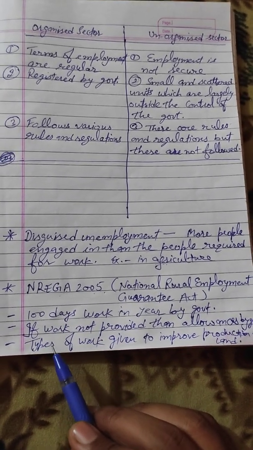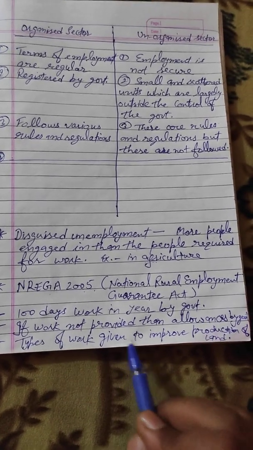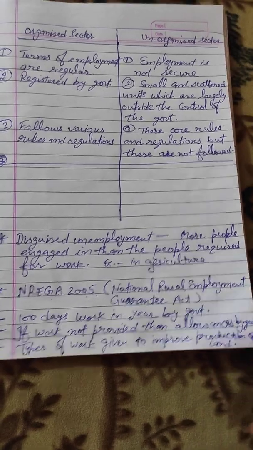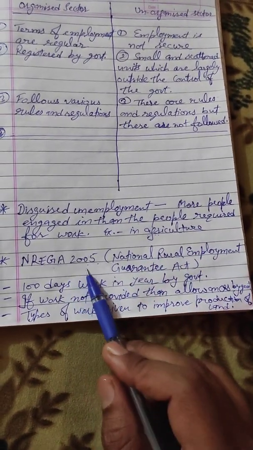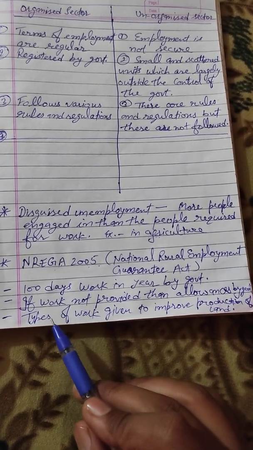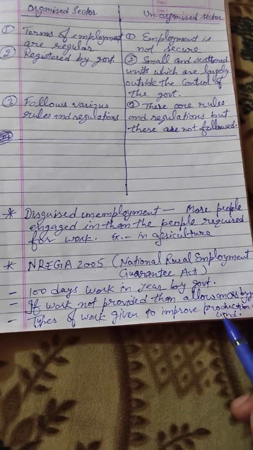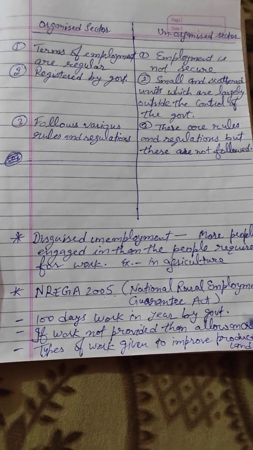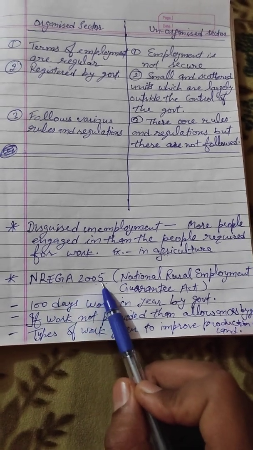And the last one, most important, is the types of work given to improve production of land. So people do different activities in NREGA. Under NREGA, most activities are related to the production of land. So these are some provisions made under the NREGA 2005.